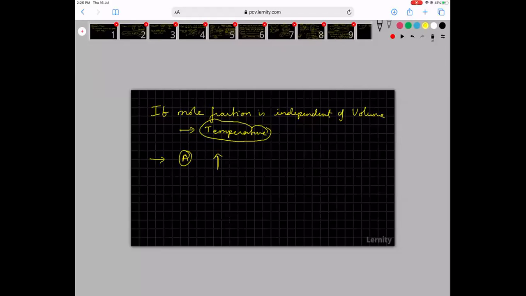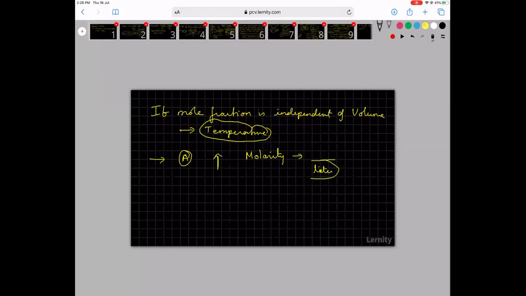Yeah, it won't change. Why will it not change? Because there is no change in volume. When you increase the temperature, volume of a substance changes. If there is concentration with respect to volume, say what is molarity? Molarity is the number of moles of a substance per liter of solution.